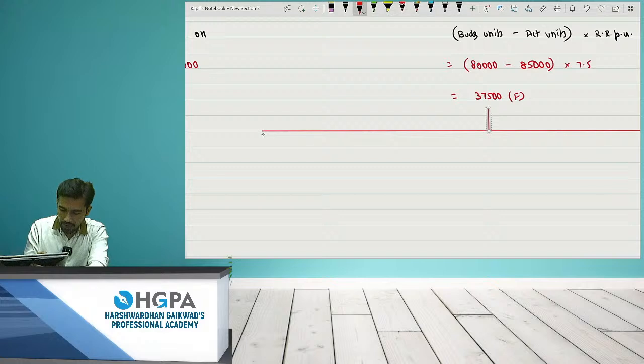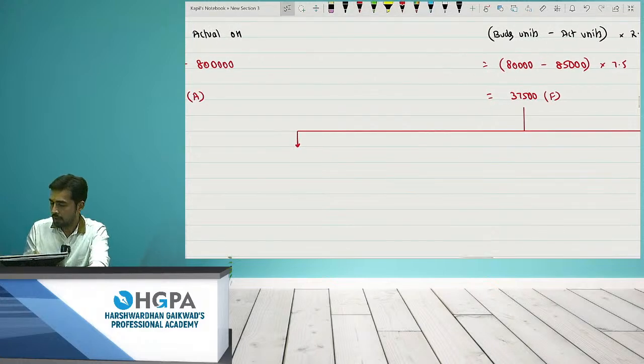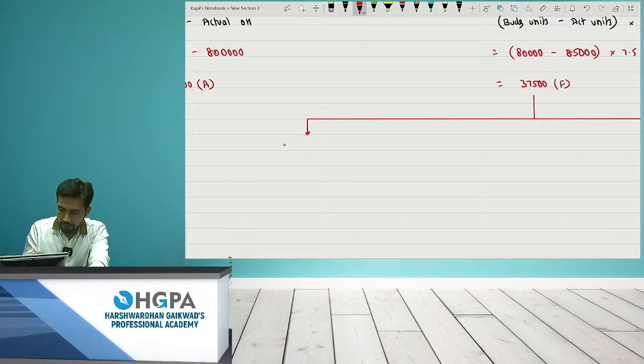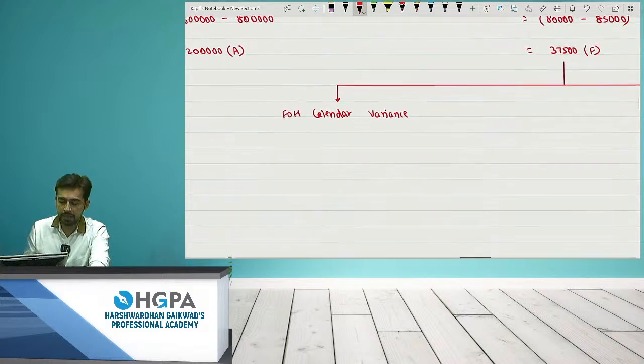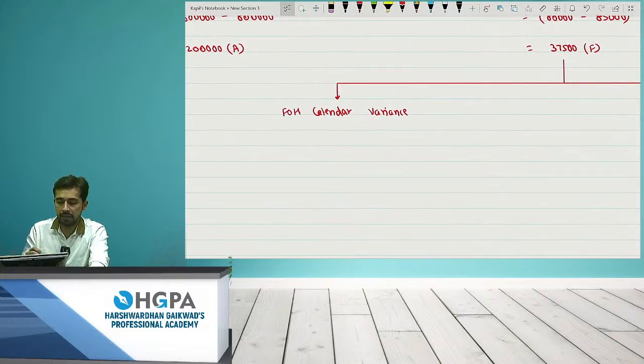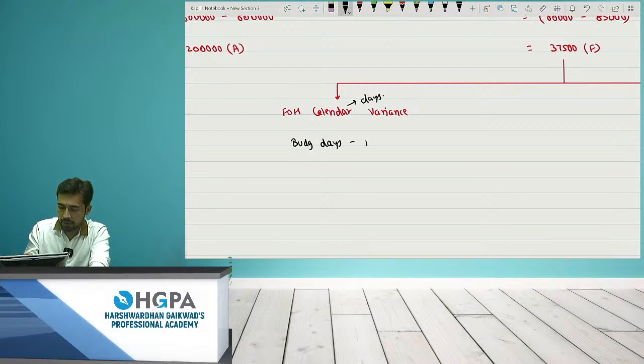I'll make 3 parts. What is the first part? The first part is calendar. Calendar variance. FOH calendar variance, right? So calendar mein what we check? Obviously the days, right? Again standard minus actual, right? So it will be budgeted days minus actual days into recovery rate per day. Okay, recovery rate per day.